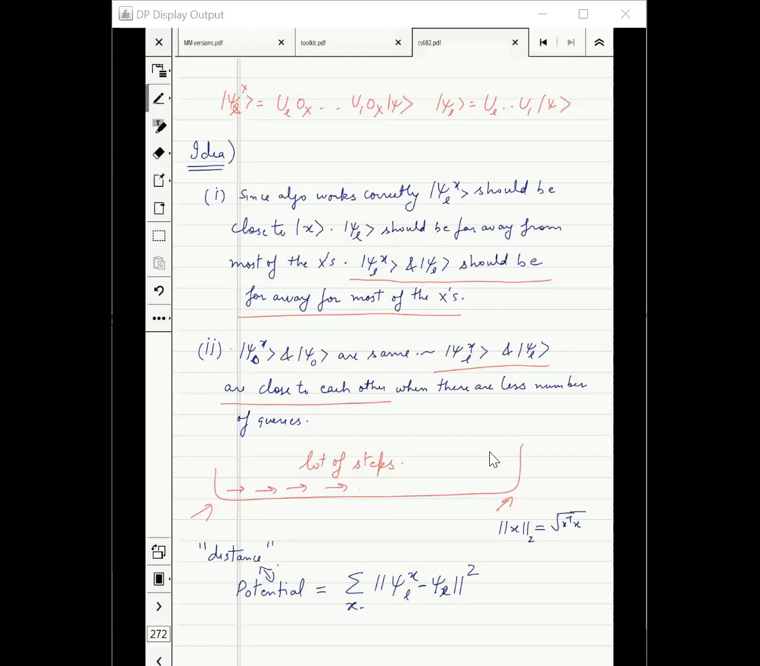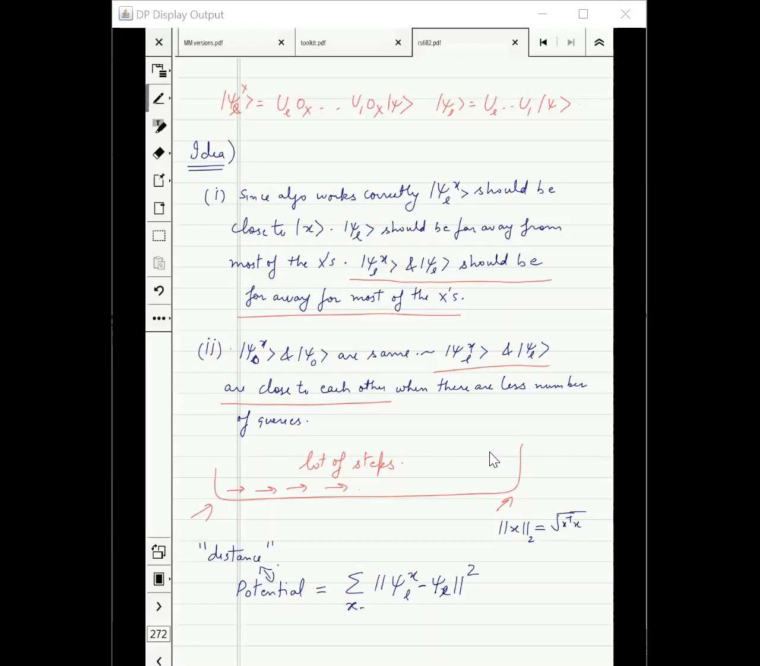I want to capture the distance between psi xl and psi l. All of these are going to be unit vectors, so their length is immaterial. One way to write the distance between them is psi xl minus psi l, whole square. Mathematically, it means their length square. Good. What is the summation?